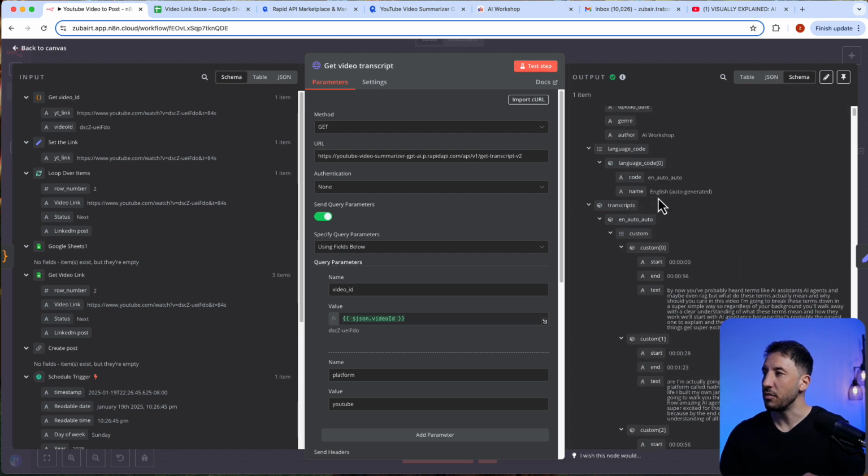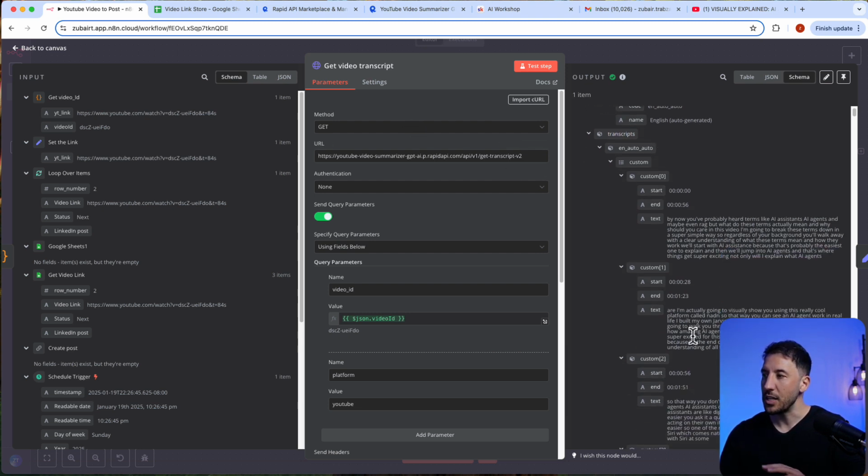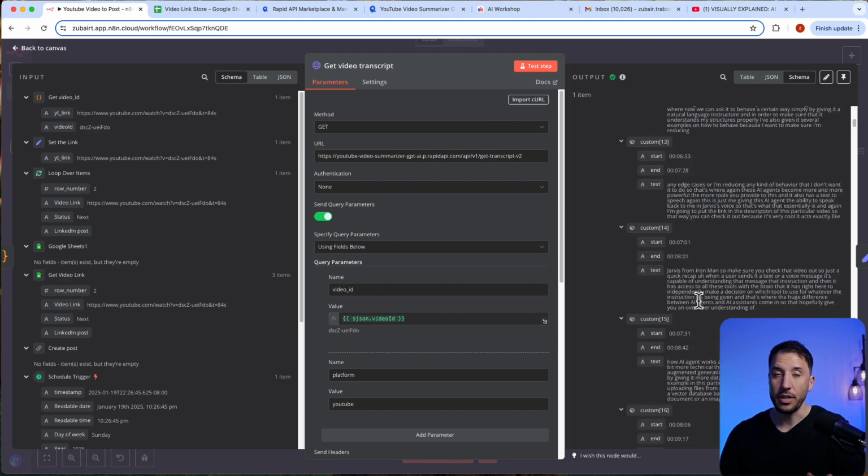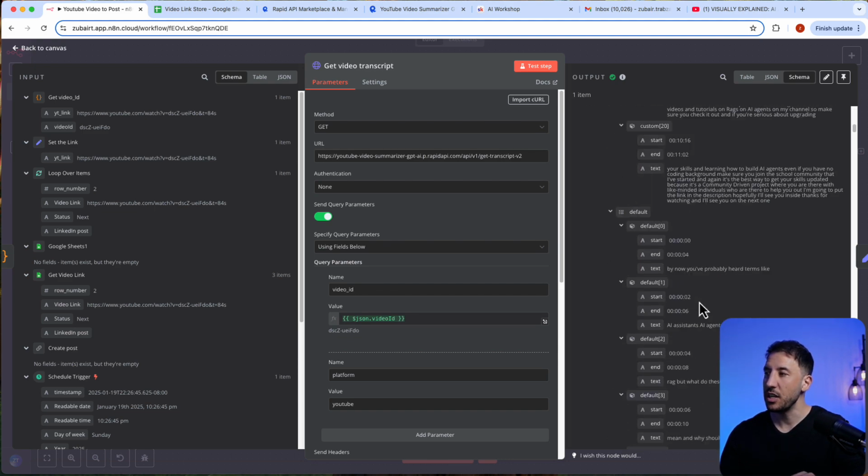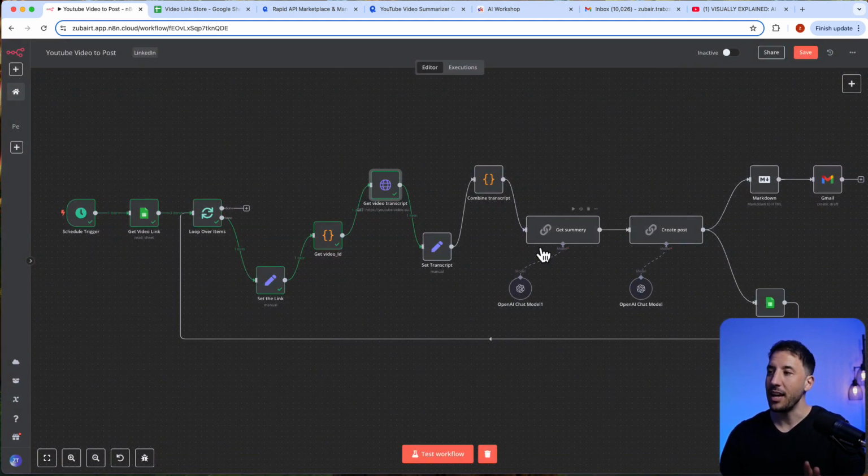Yeah. So this is all of the transcript, and obviously this is going to be provided from the HTTP request via an object. So that's why you see this broken down into different sections here. But we're going to go ahead and combine that. And the way to do that is going to be done in the code node.